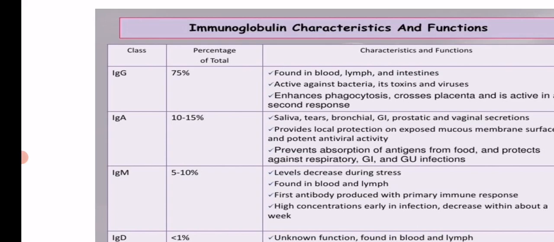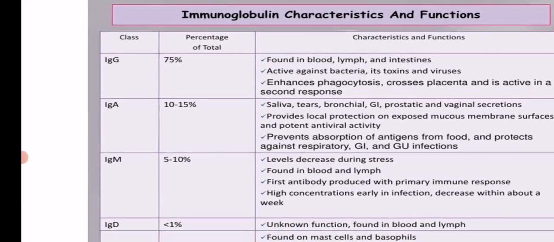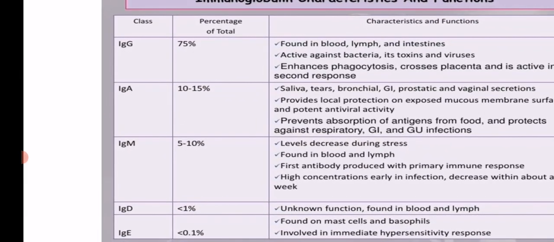The second class is IgA or immunoglobulin A, which comprises 10 to 15% of the total serum. IgA is of two types actually, serum IgA and secretory IgA. The secretory IgA is found in different body secretions like saliva, tears, bronchial and vaginal secretions also, and it provides local protection on exposed mucous membrane surfaces, and it has potent antiviral activity. It prevents absorption of antigens from food and protects against respiratory tract infection.